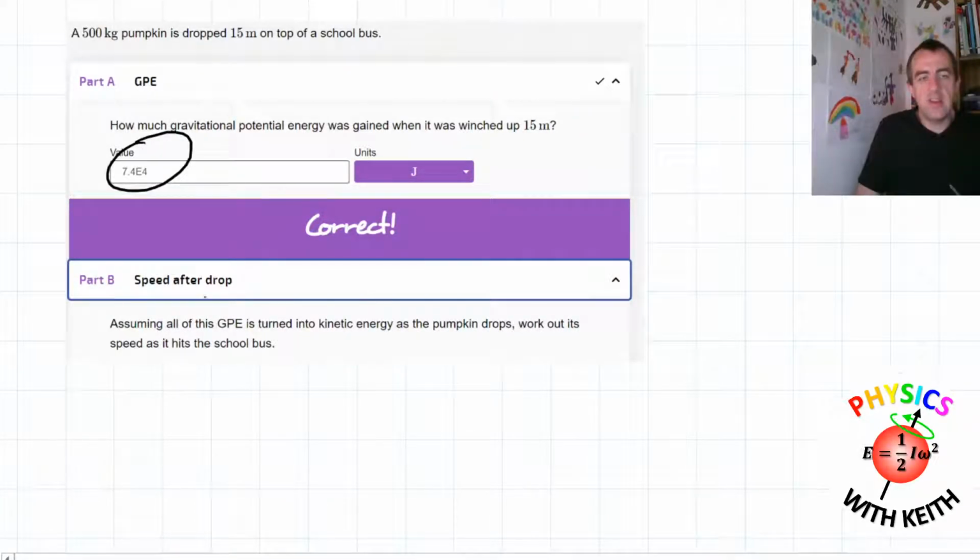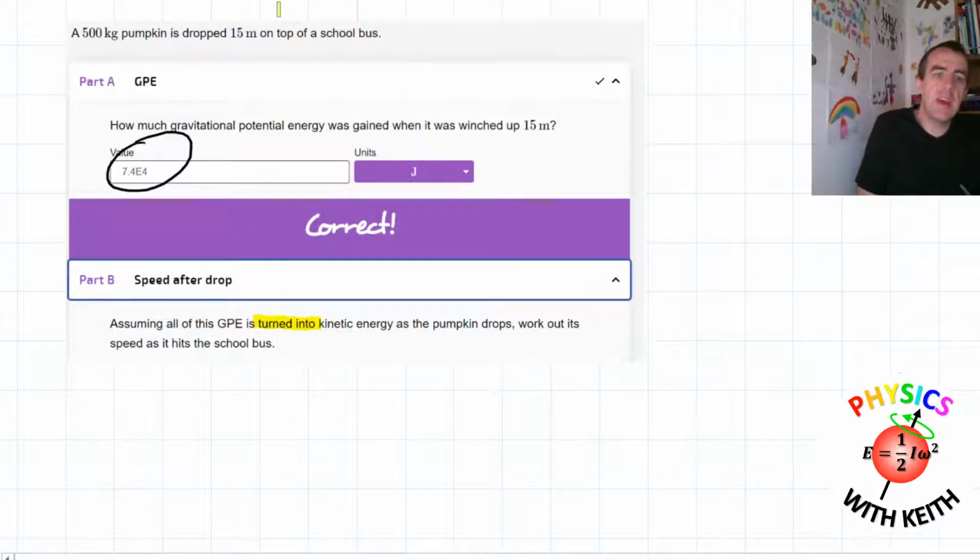There it is. And then it says, assuming that all of this gravitational potential energy is turned into kinetic energy. Now that wording is the sort of thing you'll find in some textbooks. It's the idea of energy types being transformed, whereas exam boards nowadays prefer to talk about transfer of energy from one store to another. So another way of saying this would be assuming all of this gravitational potential energy is transferred to the kinetic energy store, and that might be a better way of wording it for how GCSEs are asked nowadays.